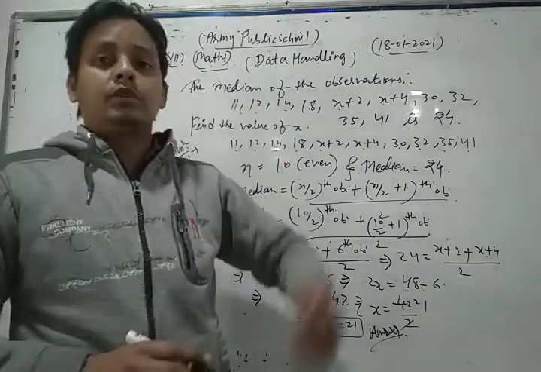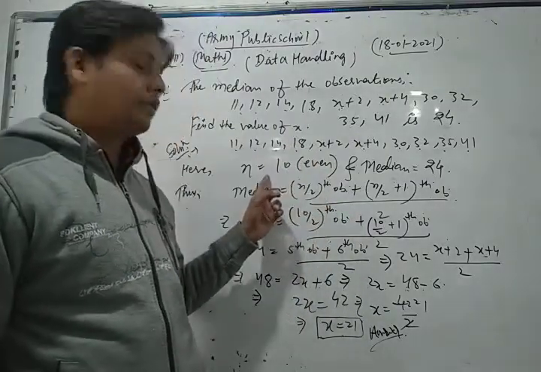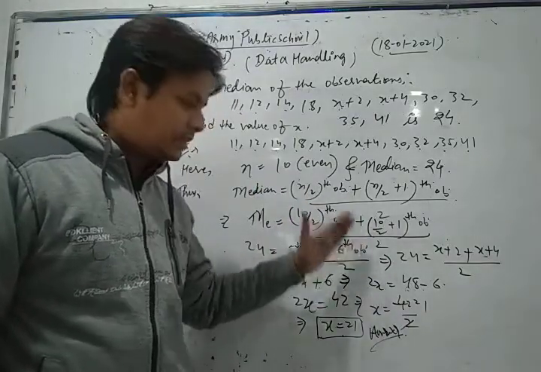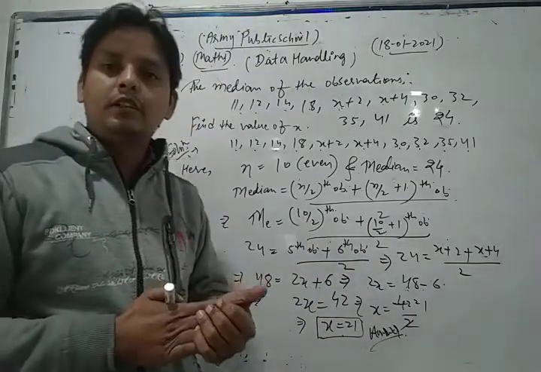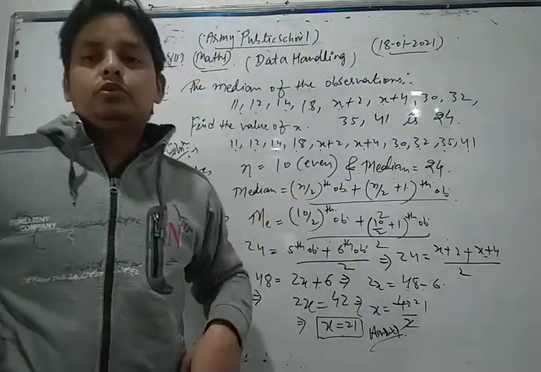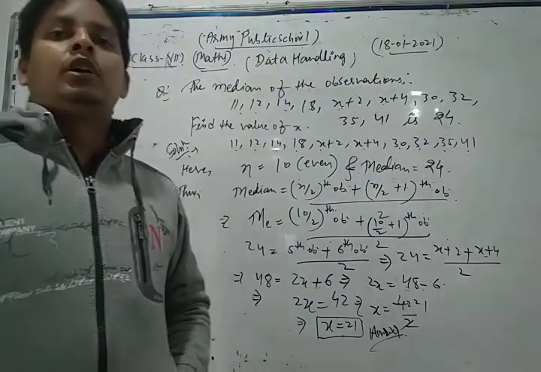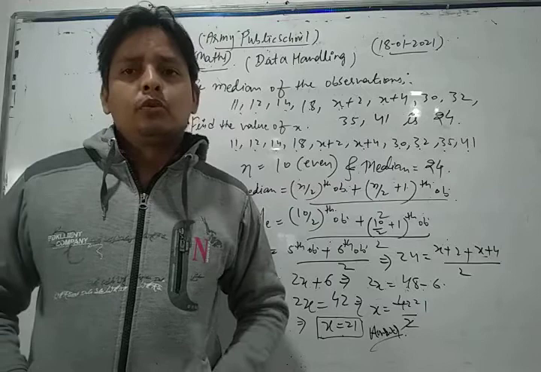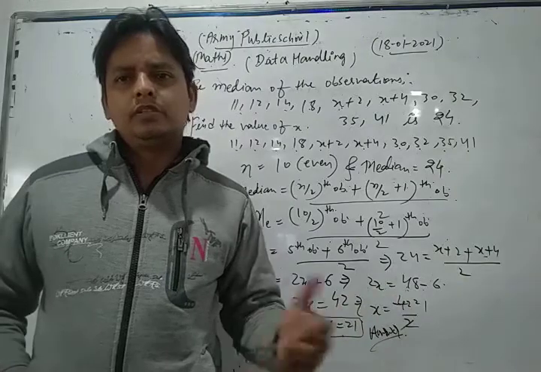Okay, let's see once more, dear student. The data is already given in ascending order. The number of observations is 10, which is even, so we apply the formula, put all the values in it and simplify. So we get the value of x as 21. This is the method to solve this type of question. Please do more and more practice of such questions. After that, complete your NCERT exercise, and also solve questions based on mode. Mode is that value which occurs most frequently in any given distribution. It is very easy.